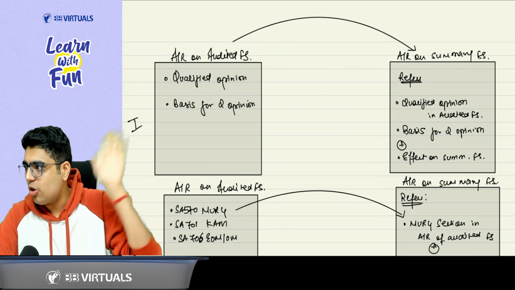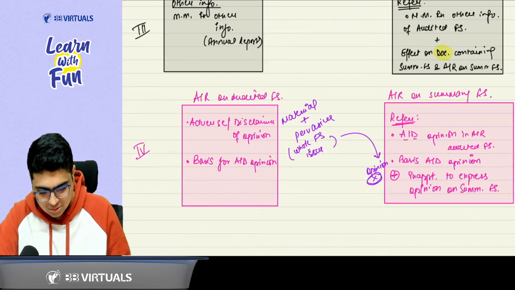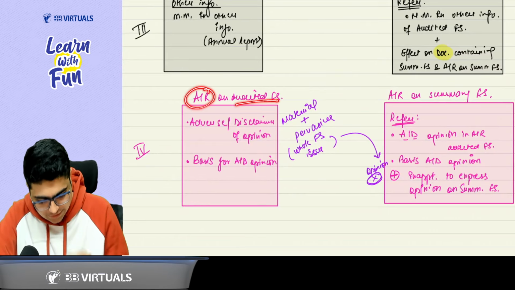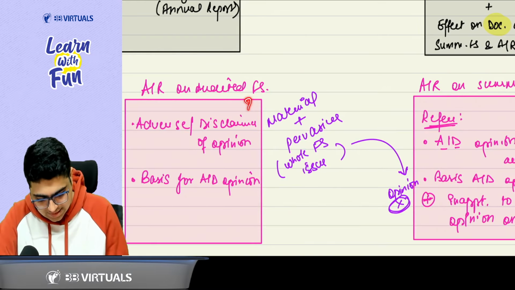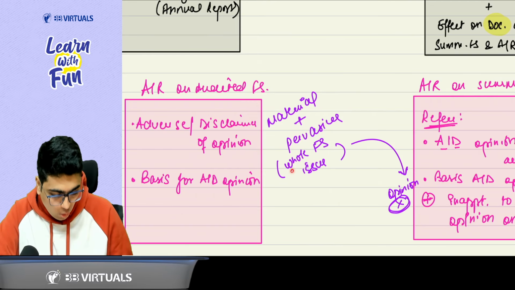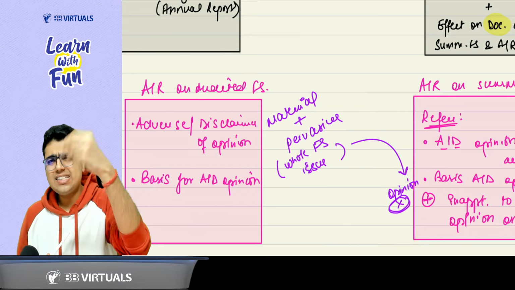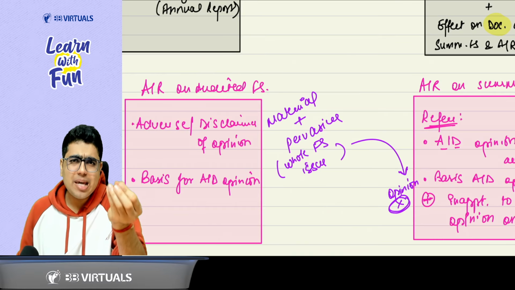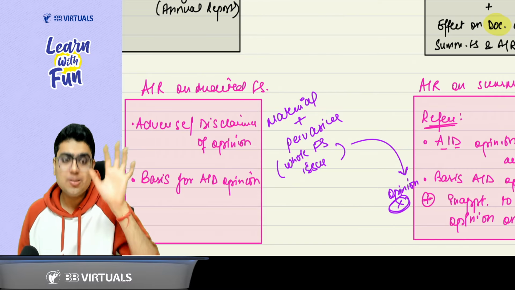Sir, what if it was not a qualified opinion, it was an adverse or disclaimer of opinion? Let's cover that case also. If in the audit report on audited financial statements, there was an adverse or disclaimer of opinion, there must be a basis also? Yes, sir. But when is the adverse or disclaimer given? When the impact is material plus pervasive. Then means whole financial statements have an issue? Yes, sir. Do you think it is right to give the opinion on summary? If the financial statements are bad, do you think summary will be appropriate? No, sir. So it is not appropriate to give an opinion on summary financial statement.